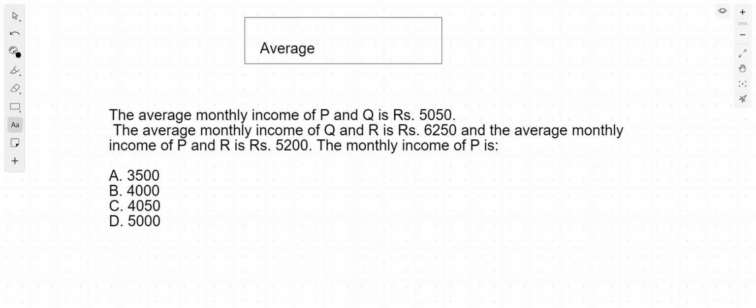So we are back with another part of average, which is average part 2. This was the homework problem provided in part first. Let's solve this problem first.